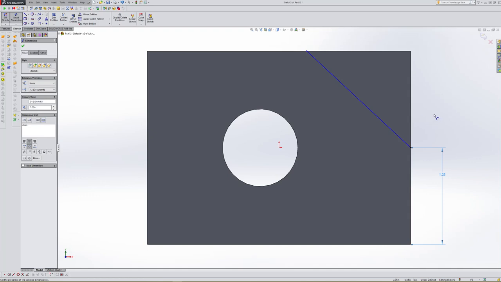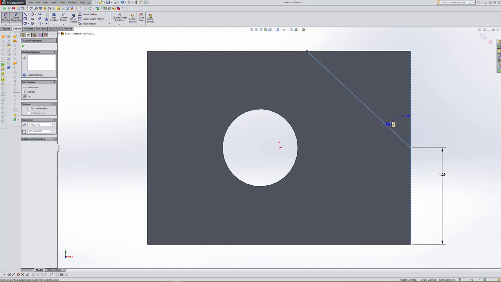Now, angular dimensions are a little bit different than a standard dimension of a line or dimension between two lines. So this is going to take a little bit of forethought. So what I want to do is pick this vertical line, one mouse click. And I'm going to pick the line that we drew, a second mouse click. Now, we have these quadrants where we pull our dimension, and where we place it is really going to matter. If you notice, I pull it up into this area and it shows me that right now the line that I drew is about 48 degrees, 47, 48 degrees.